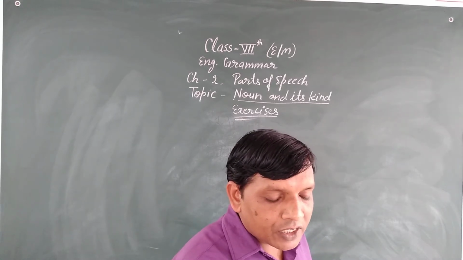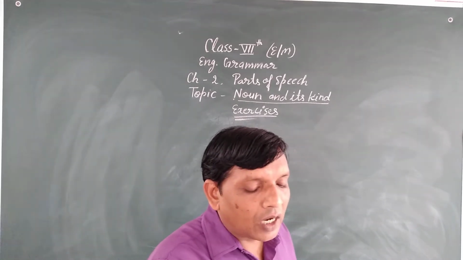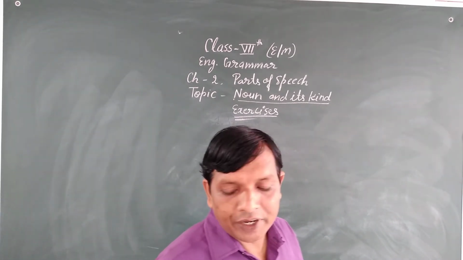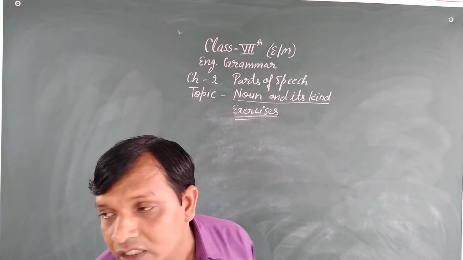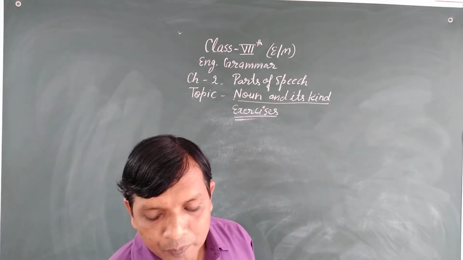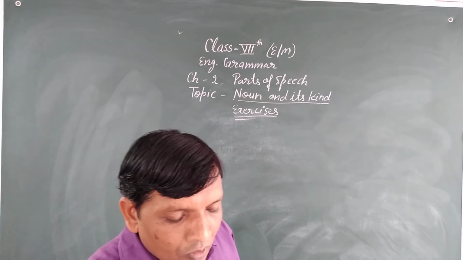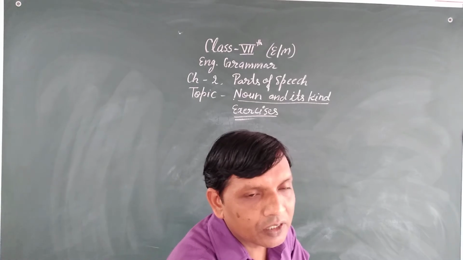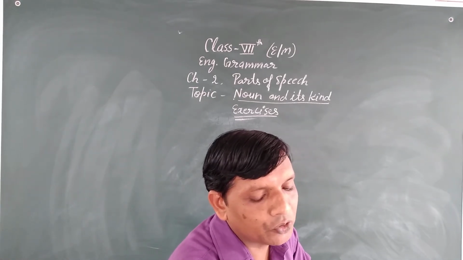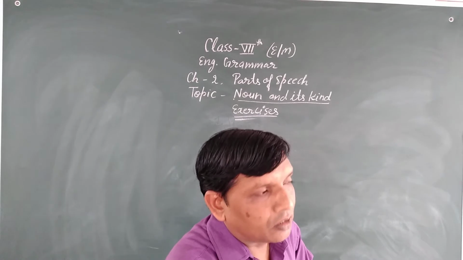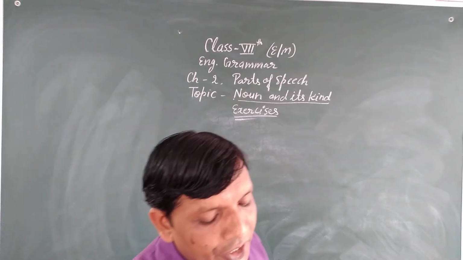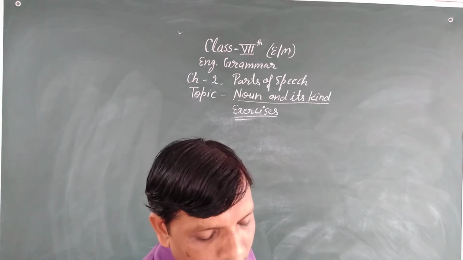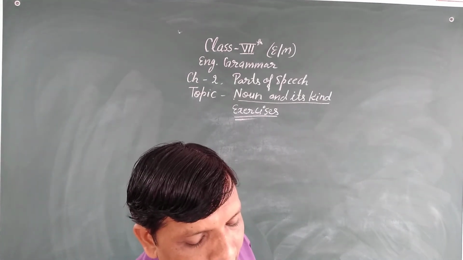For example, artist. Artist is a living being, it is a man. So you have to write it under the column people. Artist, people. Restaurant is the name of a place, so you write it under the column place. Theater, place. University, place. Sofa, thing. Goat, animal.